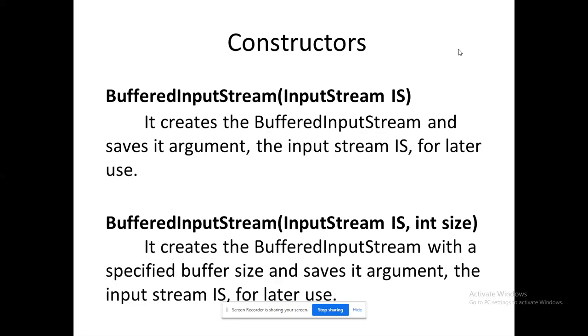We have two constructors on this, on the input stream, right? I can mention just an input stream, as well as the input stream along with its size. So what could be my buffer size? Depending upon that, when the buffer size is going to be reached, what will happen? It will throw an exception. So you have to write your exception handling also along with this.